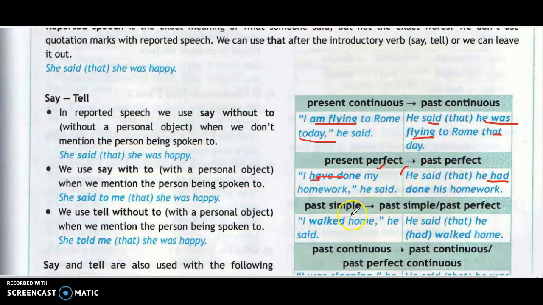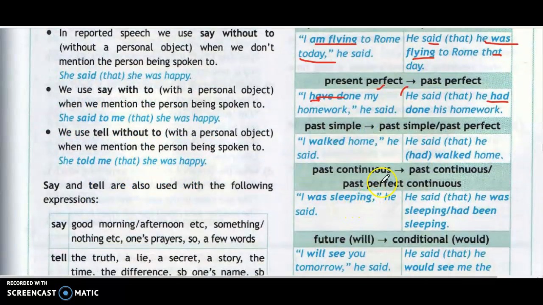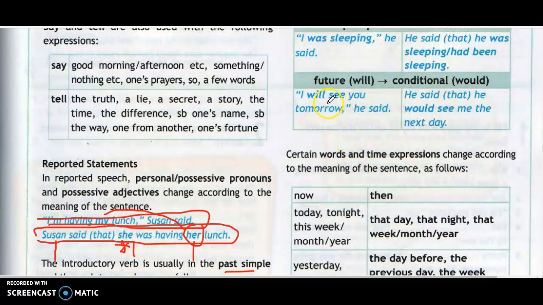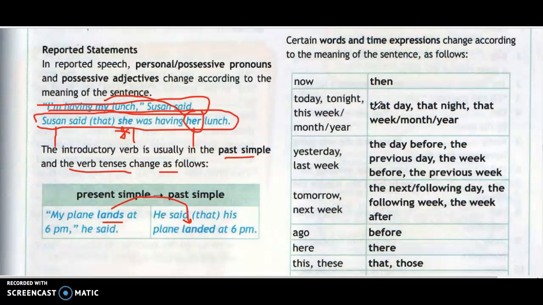In the same way, past simple will change to past simple or past perfect. Like here, "I walked home," he said that he walked or he had walked home. Past continuous and past perfect continuous: "I was sleeping," he said he was sleeping, or he said he had been sleeping. Future will be changed to would. And tomorrow will be changed to next day. You can see it here. So in the future, when there is will, that will be changed to would. That is the substitute word when we put it in indirect speech.